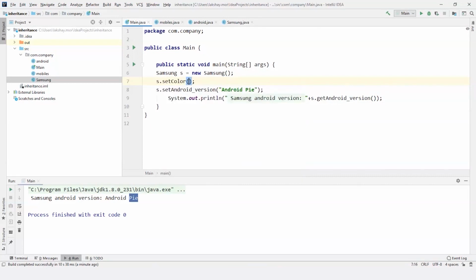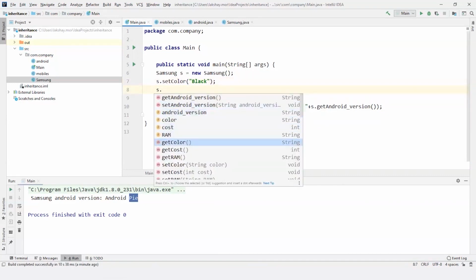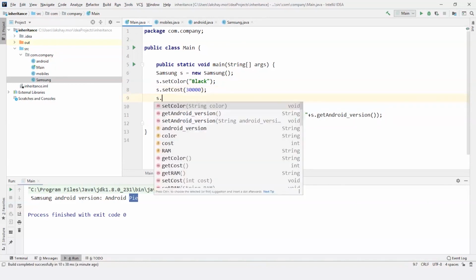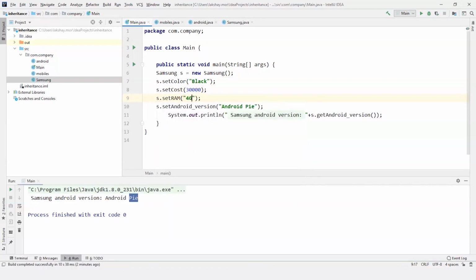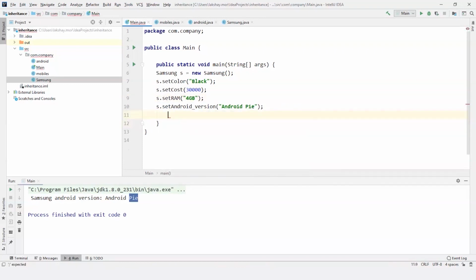So I'm going to go for set color. I'm going to give it as black. And next S dot set cost. Cost I'm going to give it as 30,000. Let it be dollars or rupees. And the last one S dot RAM. I'm going to give it as 4 GB. So now I'll just delete all this. So now I can print them one by one. So let's just do that.